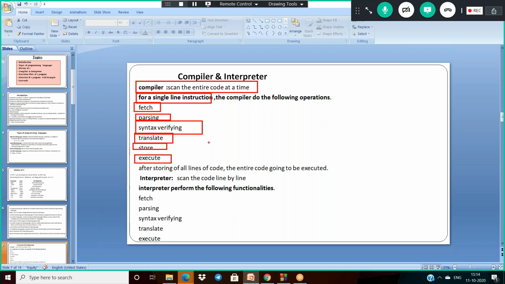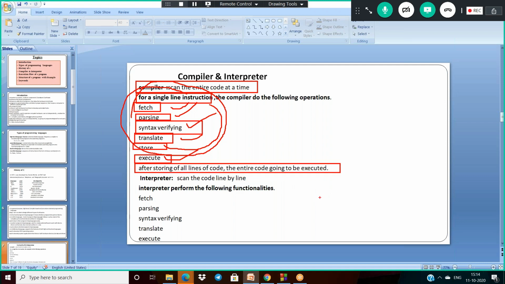After storing, it reads the second line instruction. Again, it will fetch, parse, verify syntax, translate, and store. Once it has read and stored all lines of instructions, the entire set of instructions is executed at a time. That is why it scans the code at a time. After storing all lines of code, the entire code is executed.